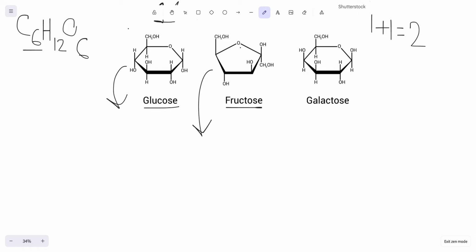One thing to notice is that it has the same amount of atoms and the same type of atoms as glucose. So the formula for fructose is actually the same as glucose. They have the same amount of carbons, hydrogens, and oxygens. However, it's the structures themselves that are different. And when you have two molecules that are structurally different but have the same molecular formula, those are called isomers.